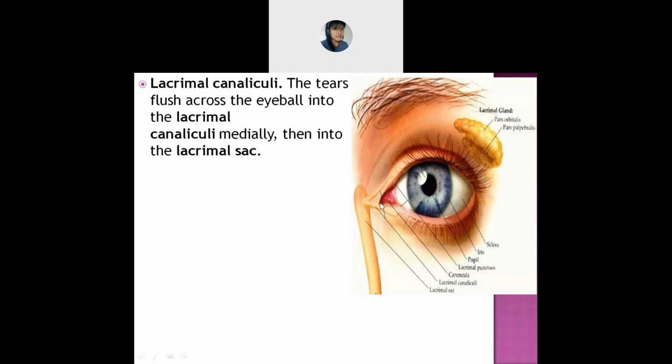After that, where will they go? They will go to the lacrimal sac. This is the lacrimal sac, and this is the lacrimal canaliculi, this end portion. Later on, they will come here, into the lacrimal sac. Is it clear, everyone, about the lacrimal canaliculi? Yes, ma'am.